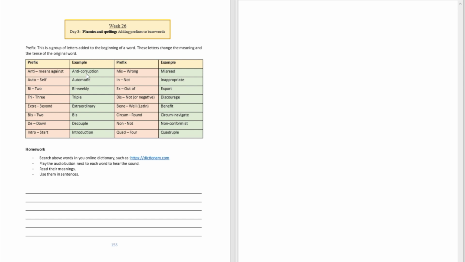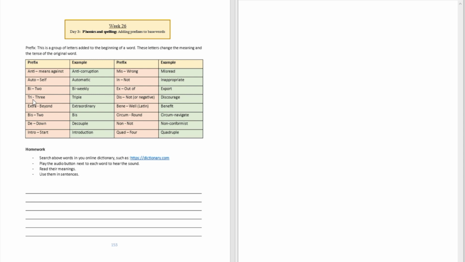So anti, for example, is going to be anti-corruption, which is going to be against corruption. Auto, which is going to be self, in this case will be automatic. An automatic car, okay, is driving itself. When you see the word bi, that means two. Bi-weekly is going to be an example of that. I'm going to have the meeting with you bi-weekly. It means every 2 weeks.